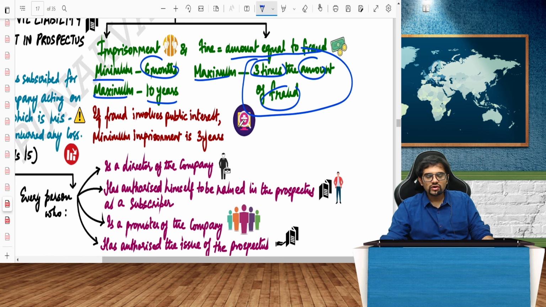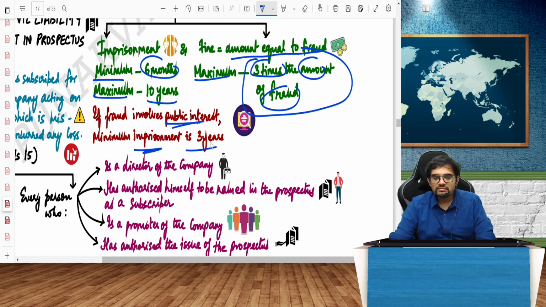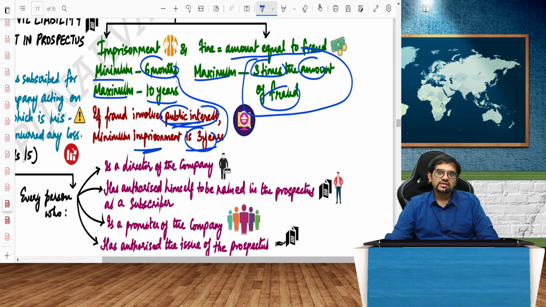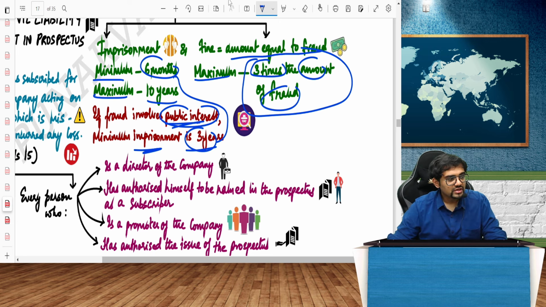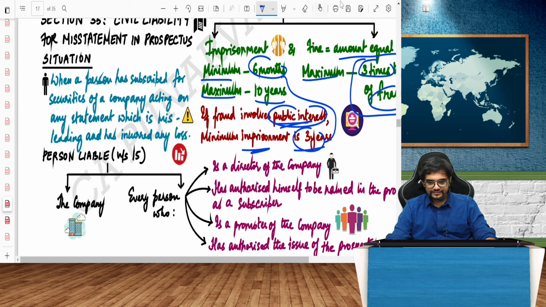If fraud involves public interest, then minimum imprisonment is 3 years. So minimum is 6 months, maximum is 10 years, but if fraud involves public interest, imprisonment will be 3 years to 10 years. Public interest is not defined in any law, but it depends on the facts of the case, and of course anything that affects the overall interest of the general public will come there.